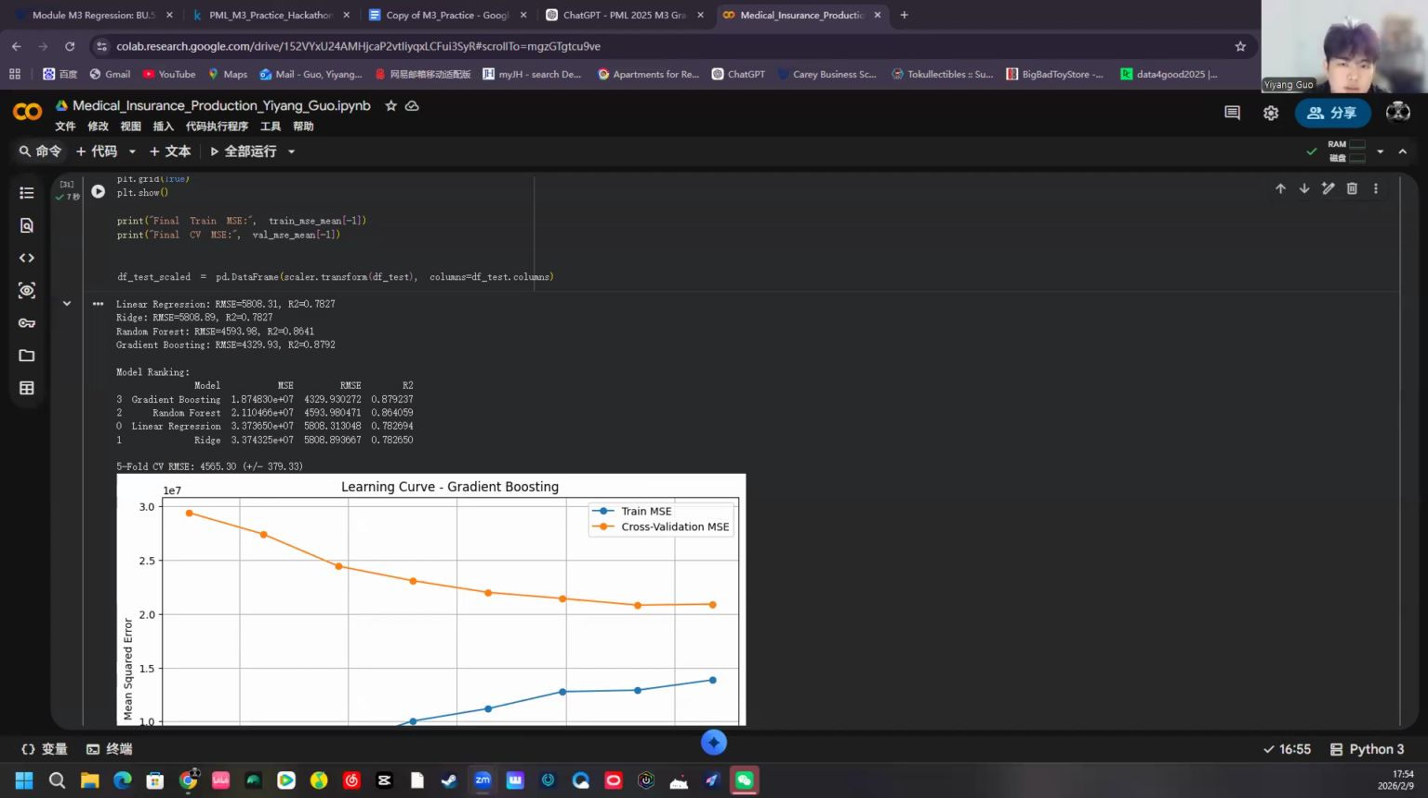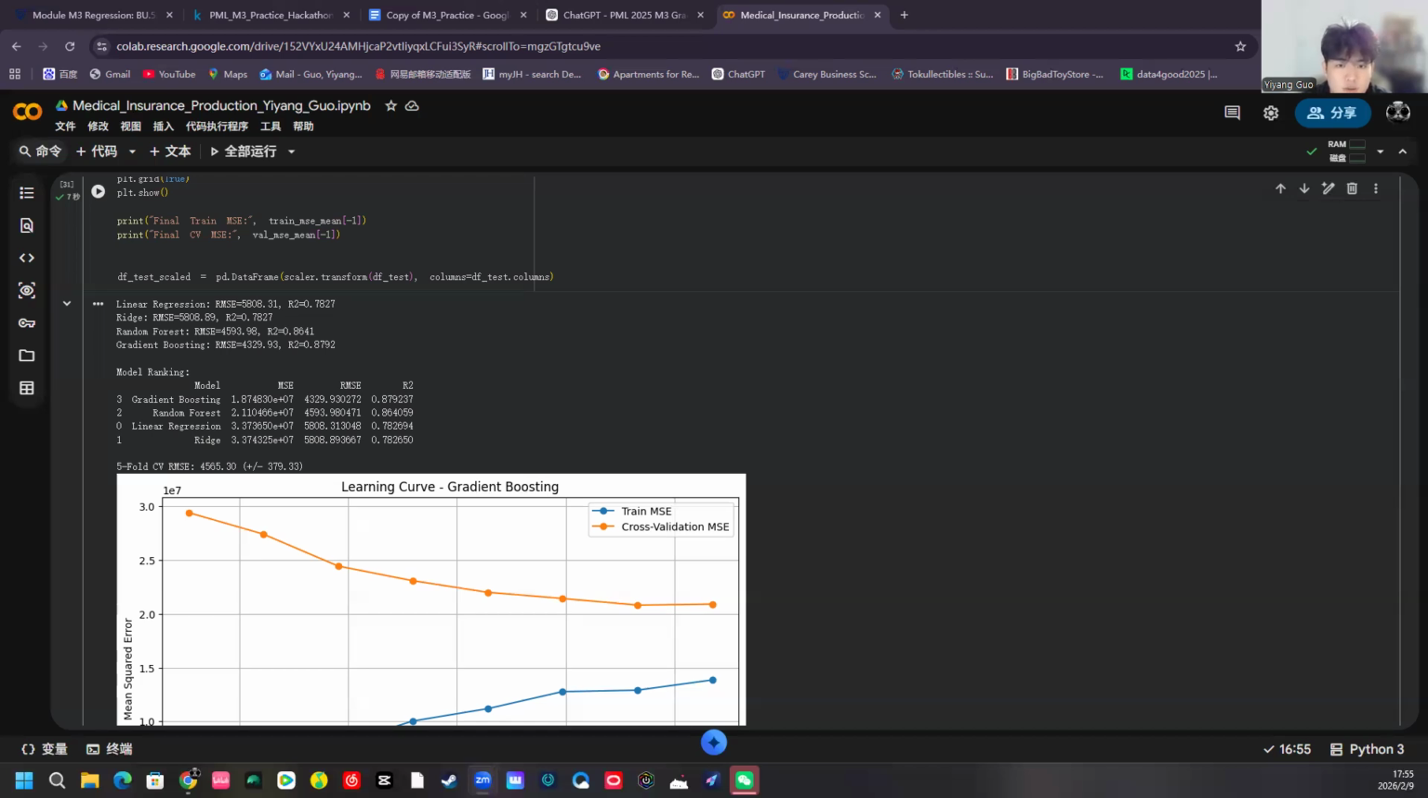And for the next one, it's random forest. I got an MSE of 21.1 million and RMSE of 4,594 and R squared of 0.864. This is an ensemble of decision trees using bagging, where each tree is trained on a random subset of data.